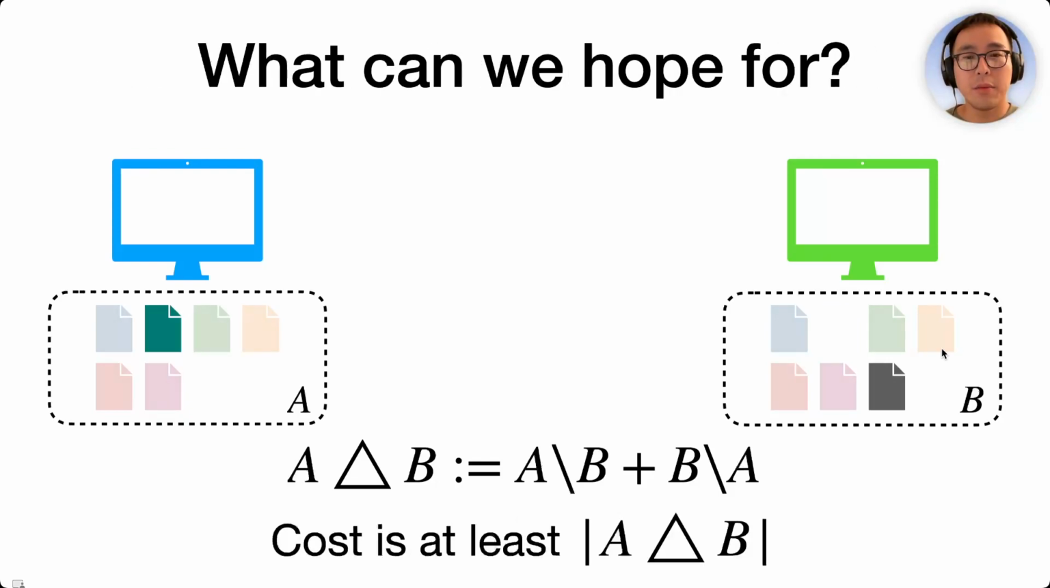Notice that based on information theoretic arguments, there's a simple lower bound on the communication cost of set reconciliation, which is the size of the symmetric difference. You cannot do better than that.